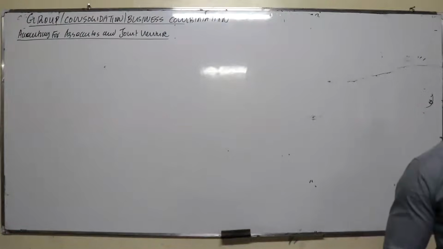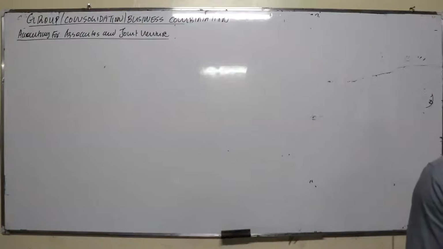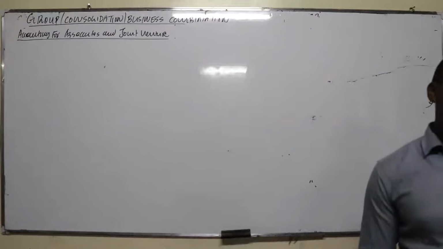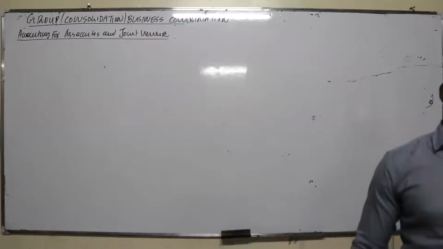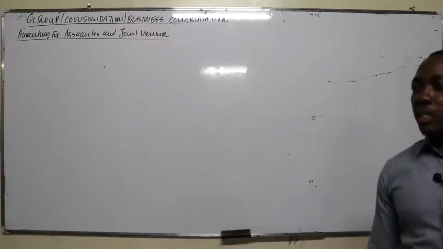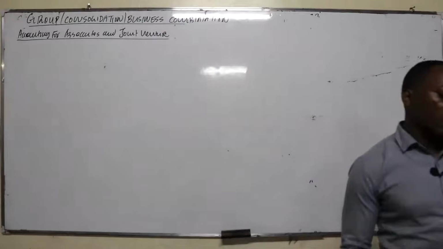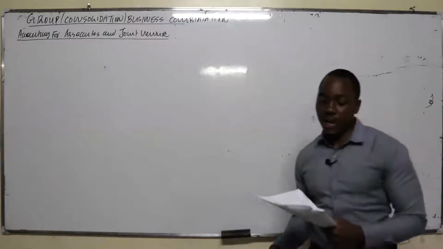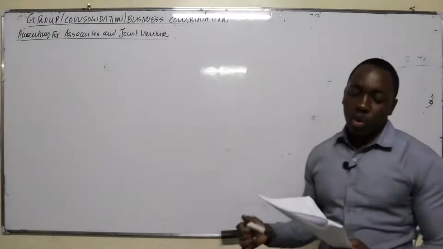of the investee. Number 2 is participation in the policy-making process, including the dividend policy. Number 3, when you have material transactions between the entity and the investee. And number 4, interchange of managerial personnel, and then provision of essential technical information. So how do you account for an associate?